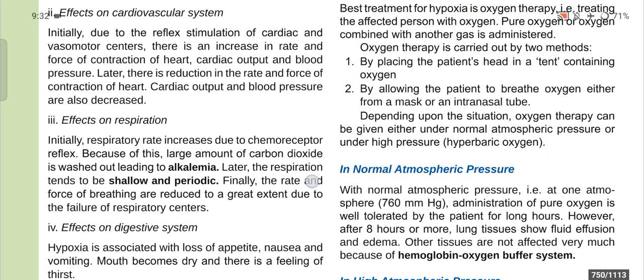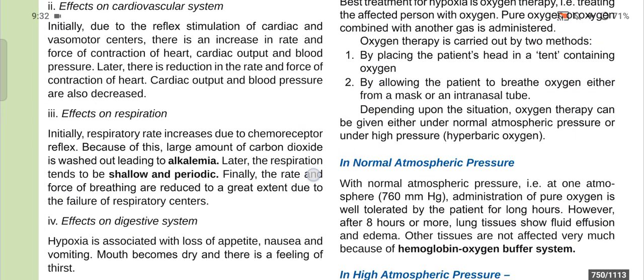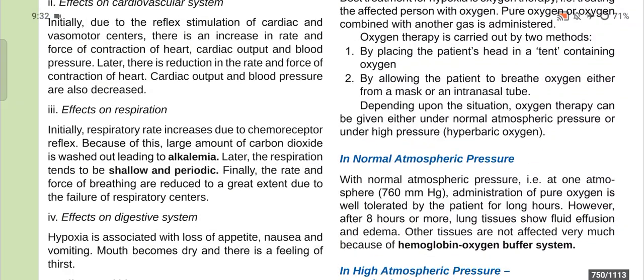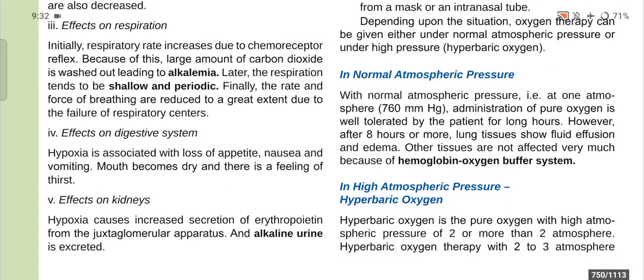Depending upon the situation, oxygen therapy can be given either under normal atmospheric pressure or under high pressure, hyperbaric oxygen. In normal atmospheric pressure, at 1 atmosphere, 760 mmHg, administration of pure oxygen is well tolerated by the patient for long hours. However, after 8 hours or more, lung tissue shows fluid effusion and edema, and other tissues are not affected very much because of the hemoglobin oxygen buffer system.